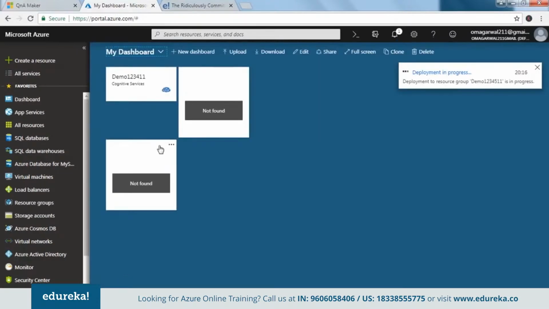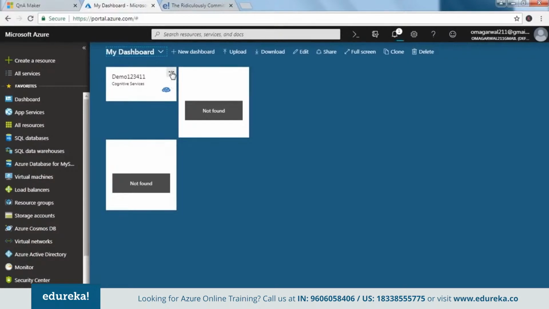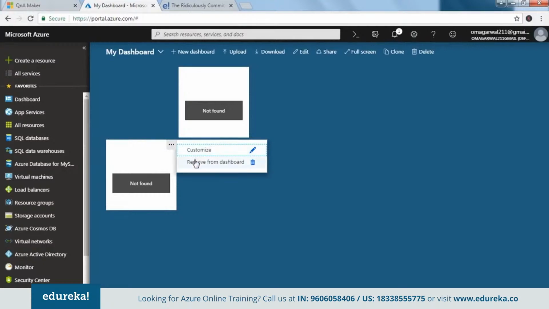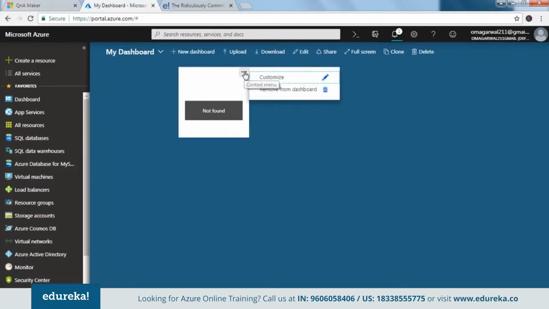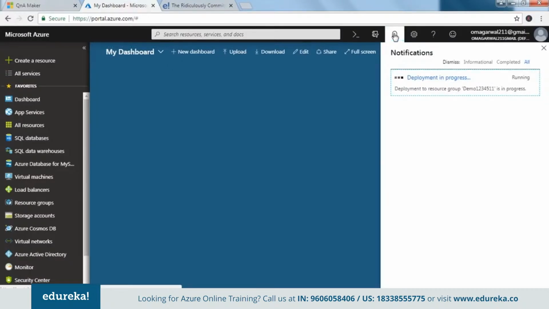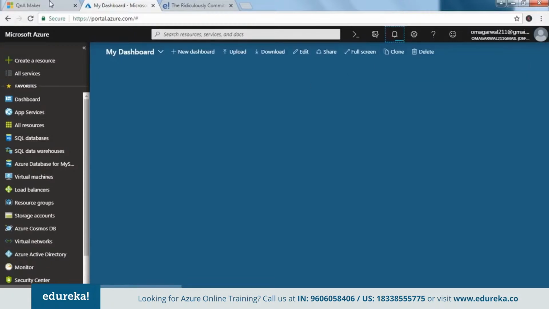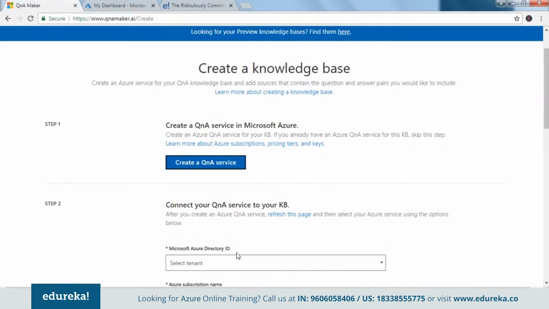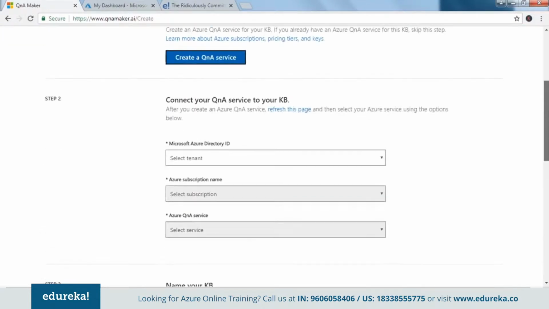Okay, it's deploying now. These are some of the applications that I created in the past. I do not need them right now, so I'm just going to go ahead and remove these, meanwhile my application gets created here, service rather. Okay, it's deploying. So guys, as I've already mentioned, at times it takes a longer while. So yep, this is what might happen here. Might take a minute or two, or half a minute if we are lucky enough. So once we do that, we are going to come back here, select all the resources, and then we are going to create a knowledge base.